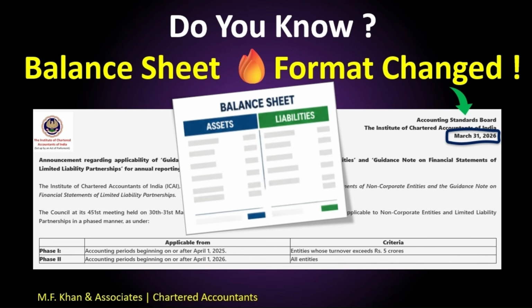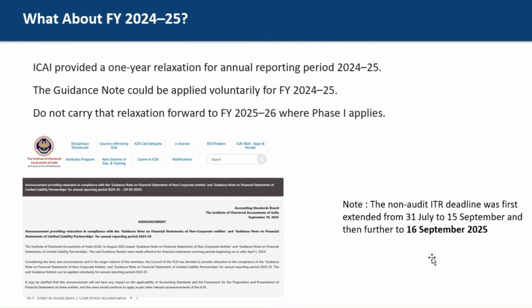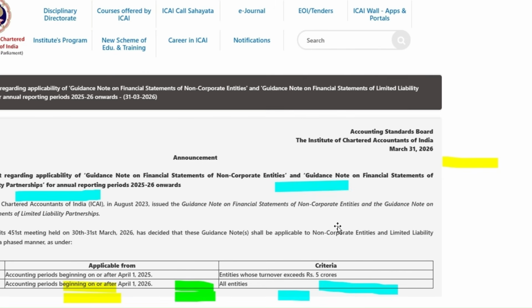First of all, we are going to discuss the financial year 2024-25. This is related to the past year. Last year, as you know, the ITR due date for non-audited entities was 15 September. At that time we had a huge burden on professionals, CAs and accountants. That's why the Institute relaxed it for one year. This relaxation is not continued this year. That relaxation was just for last year, which is 2024-25.